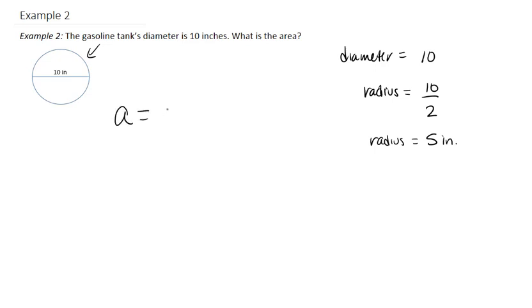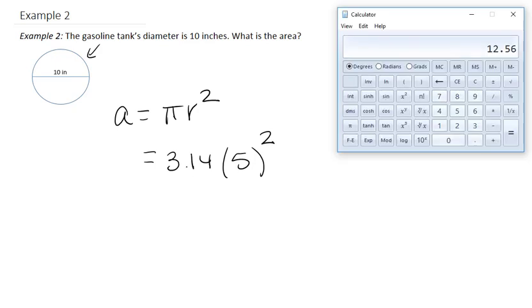Now our area is pi r squared. So we have 3.14 times the radius squared. So 5 squared. 5 squared just means 5 times 5. Now instead of putting 3.14, we can use this pi button right here. It gives us the pi number. We're going to multiply it times 5 squared, which is equal to 78.54